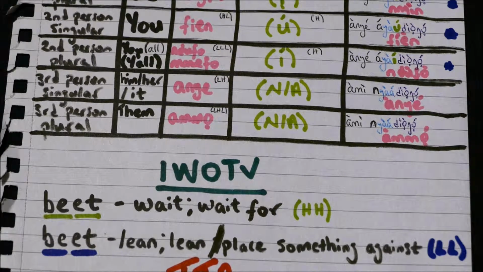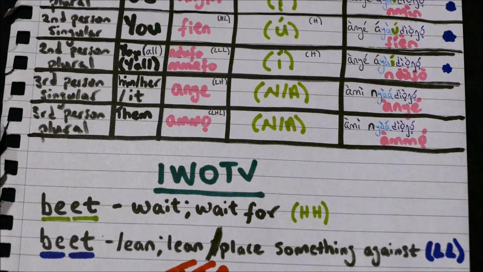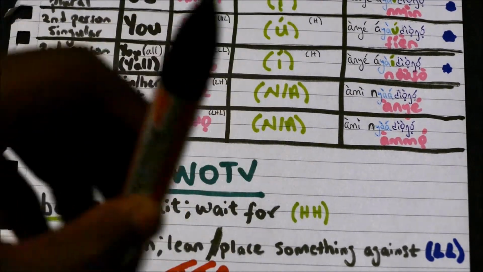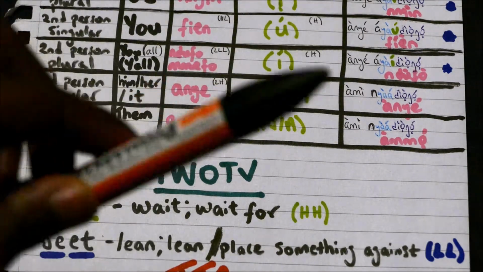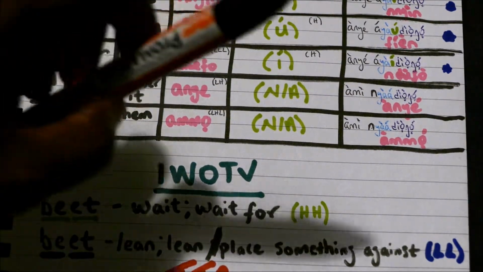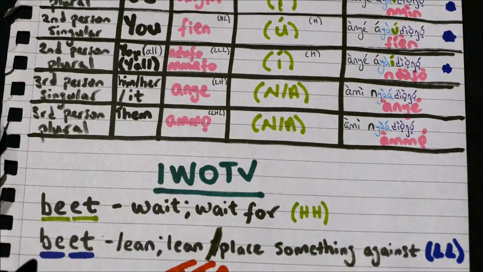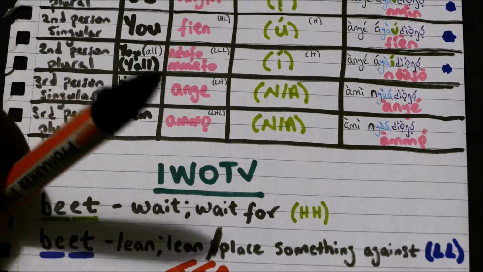Now if we then change that to two low tones, bed, that means to lean or place something against. So if I wanted to say lean this pen against the table, I will use the word bed, to lean something against something else.